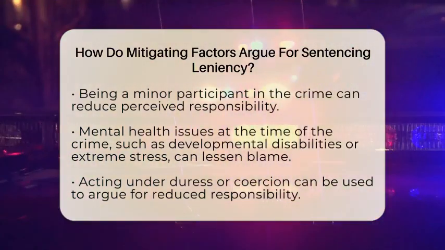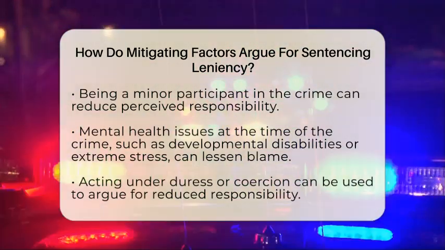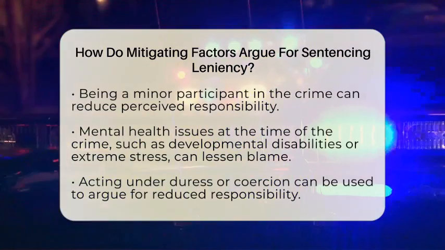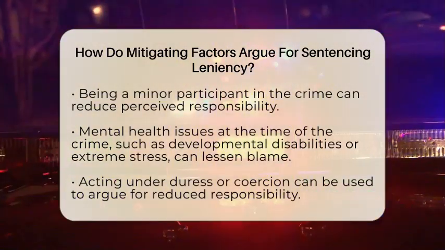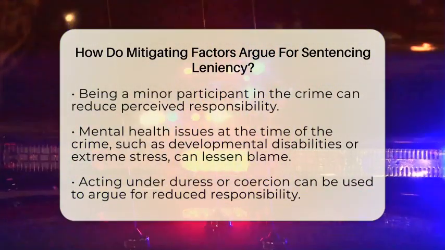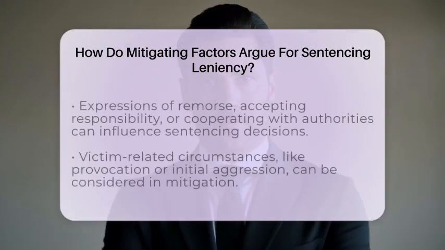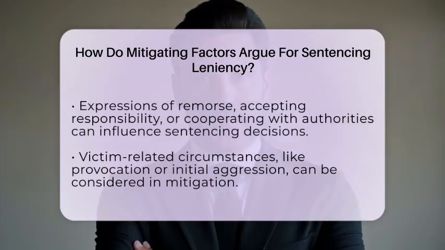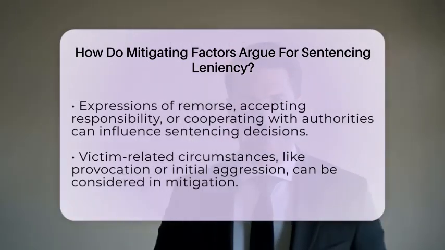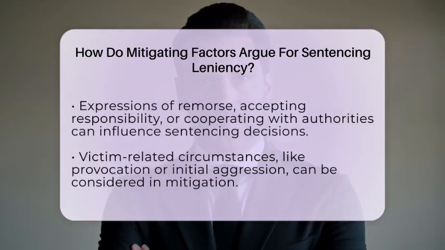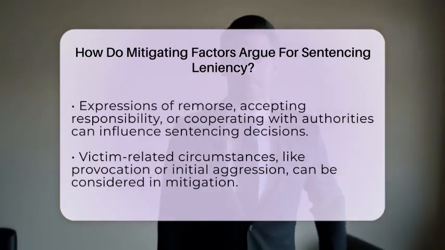Acting under duress or coercion is another factor that can lessen blame. If someone was forced or threatened into committing the crime, the court may see their responsibility as diminished. Expressing remorse, accepting responsibility, or cooperating with authorities can also influence sentencing. For instance, a guilty plea or helping investigators gather evidence can be seen as positive steps, encouraging the court to be more lenient.